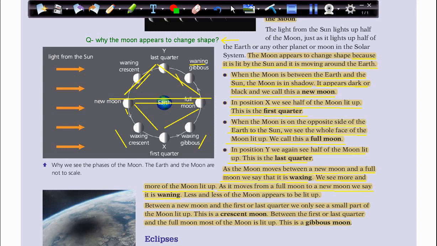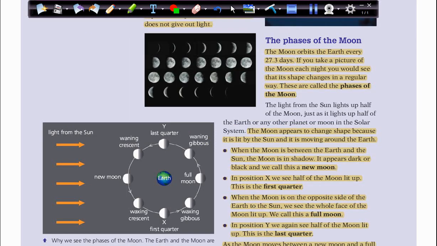Okay, what's the meaning of waxing and waning? Look at this picture here. We can see a very thin crescent, and it's getting bigger and bigger until we can see a full moon, and then it will get smaller and smaller until we can see a new moon again.